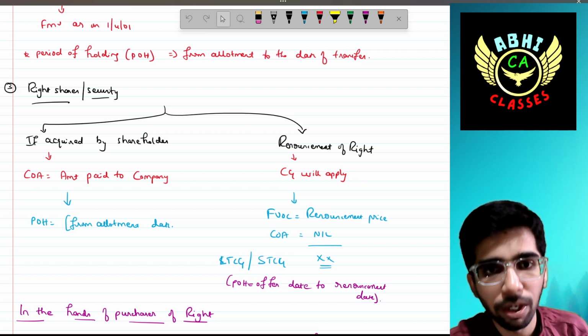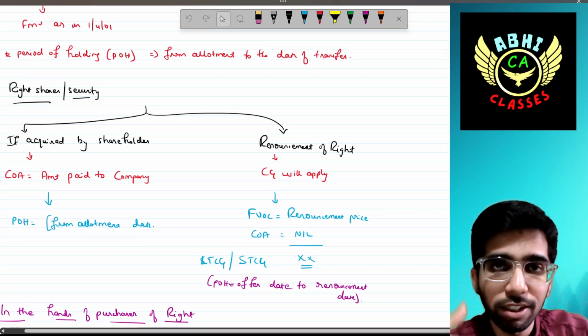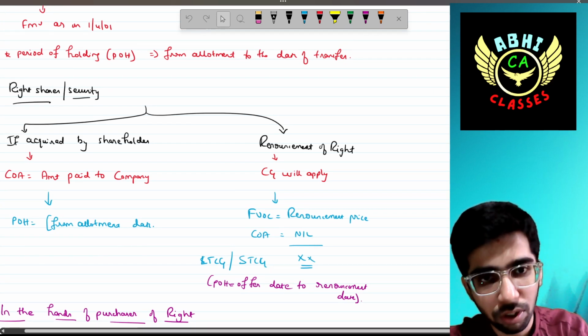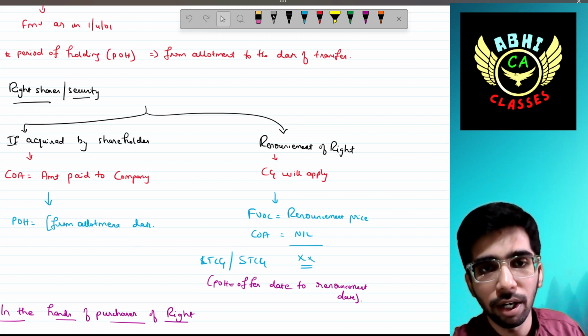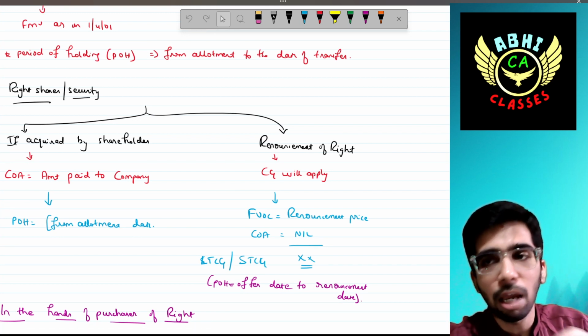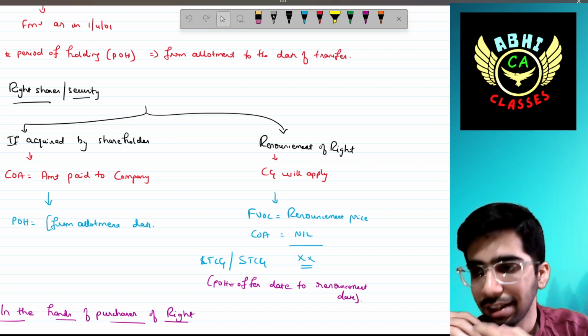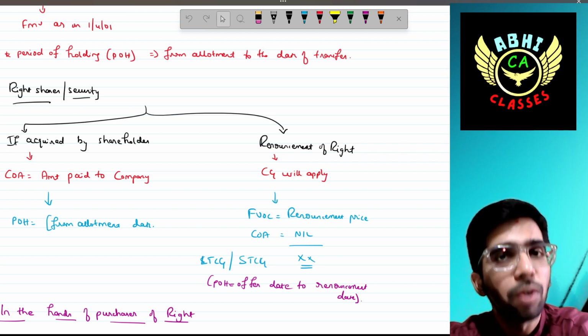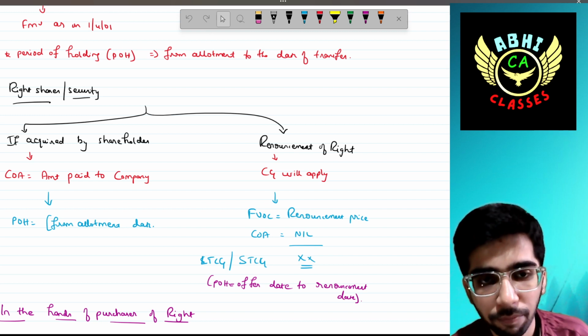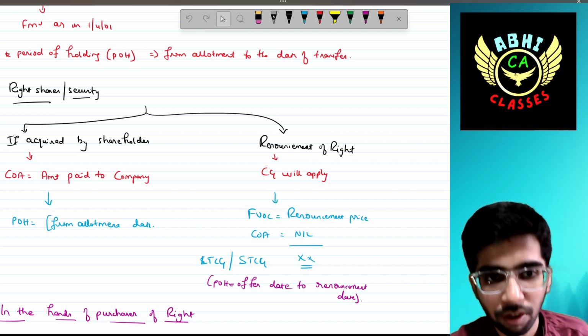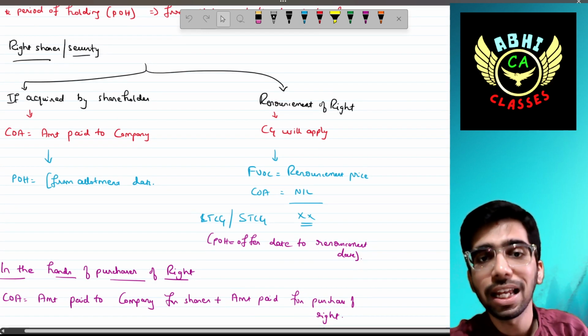Renouncement of right means if you are further selling that right to any other person, in that case the capital gain will be applicable. Renouncement means I am not accepting that. I am just transferring my right to any other person. In that case, I would be responsible for capital gain. Capital gain will arise. The fair market value would be the renouncement base.